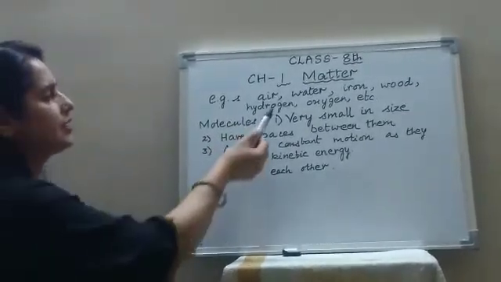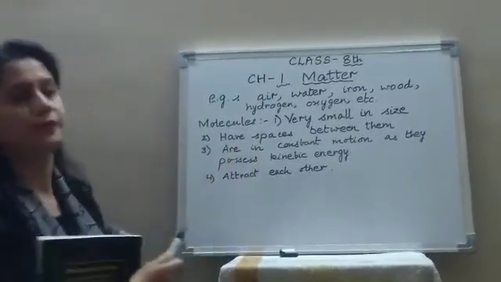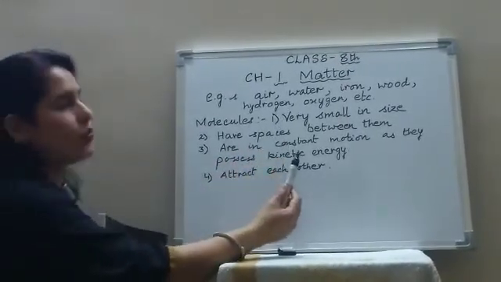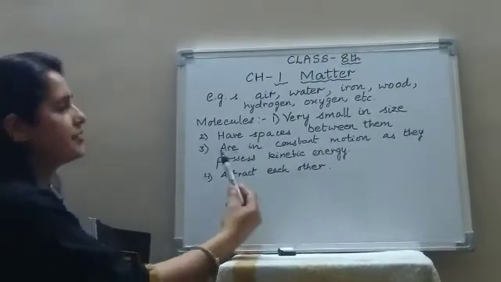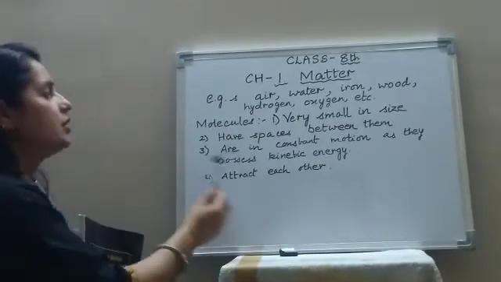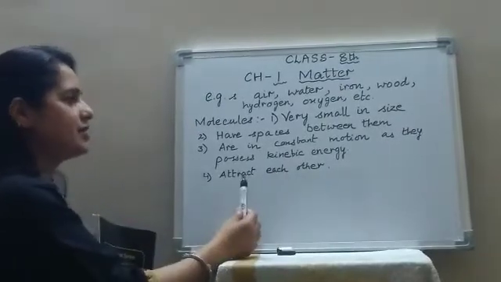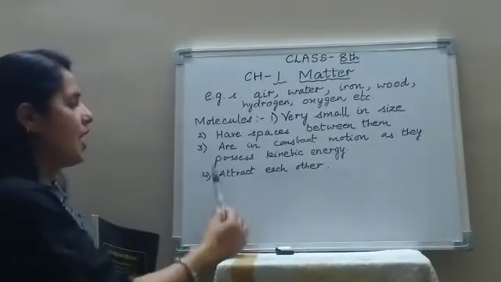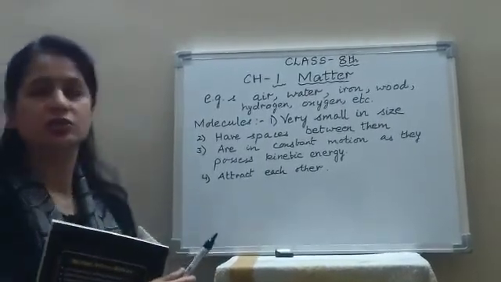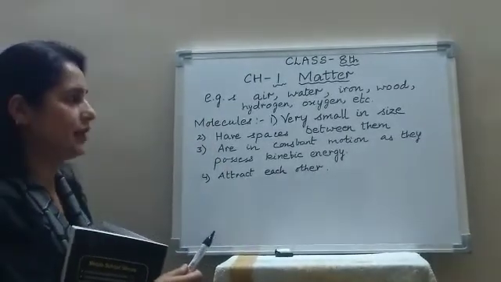Now these are the characteristics of the molecules which compose matter. First, molecules are very small in size. Second, they have spaces between them. Third, the molecules are in constant motion as they possess kinetic energy. And fourth, the molecules attract each other. I will explain all these characteristics in detail.